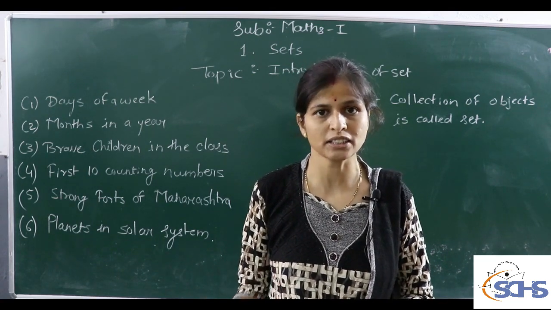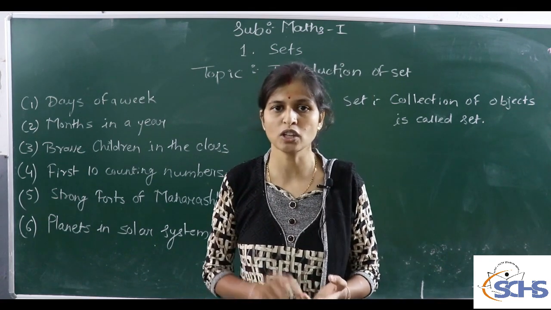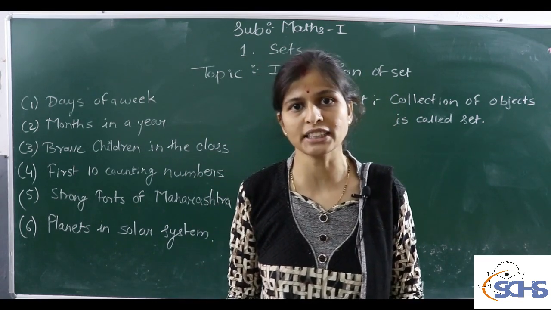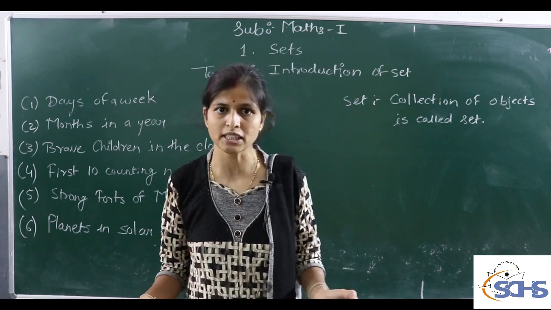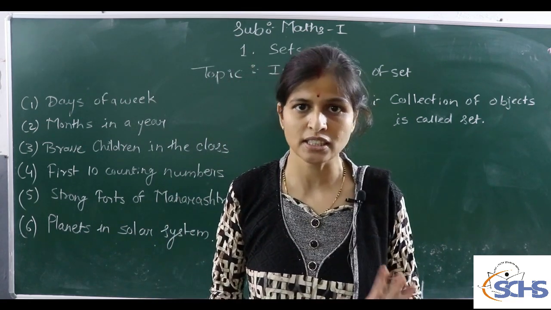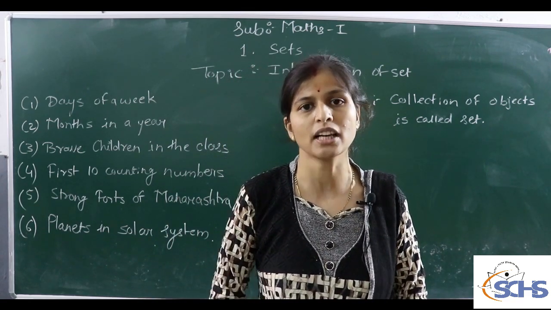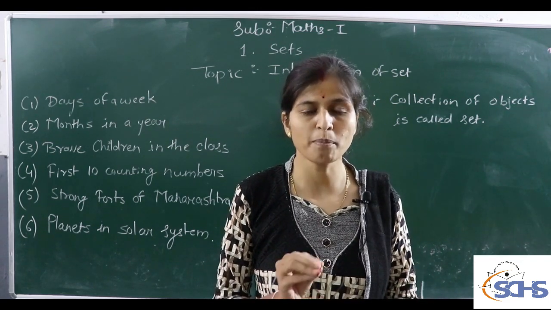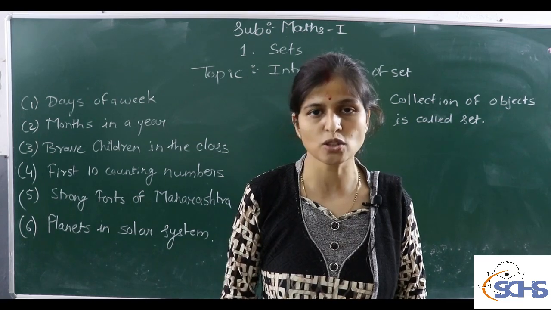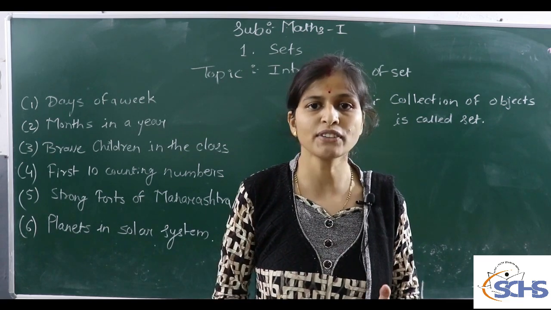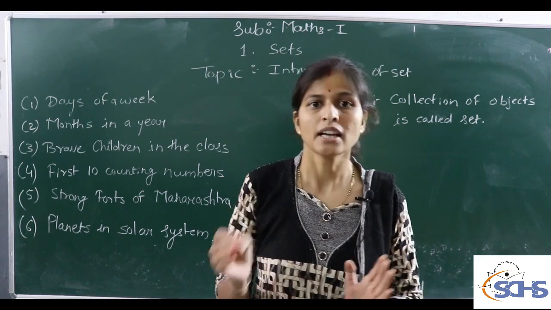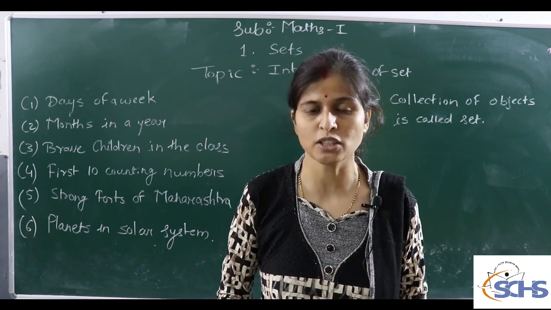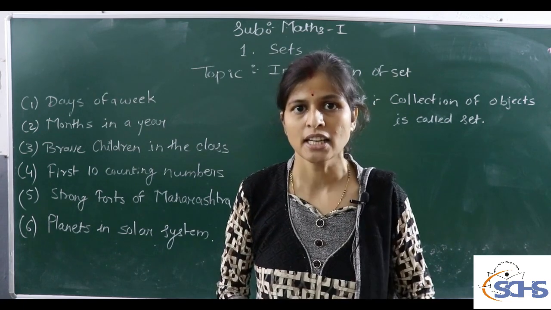because the collection of total students in your class is the same for all persons. For all teachers, for all persons it is the same, because suppose your class contains 56 students. So for all teachers or all persons, all 56 students is the same. Therefore, this collection is called a set. But the collection of brilliant students in your class is not called a set, because the definition of brilliant student is different from person to person. Therefore, this collection is not called a set.